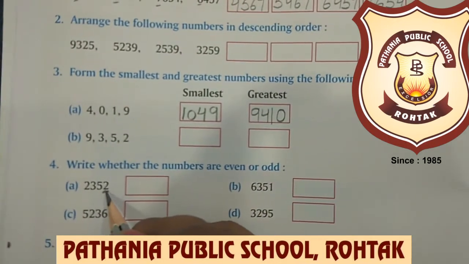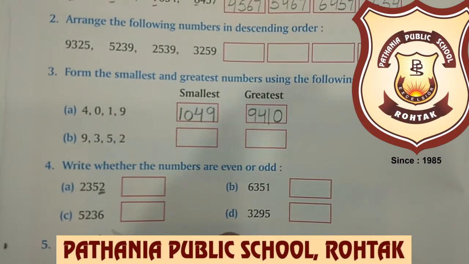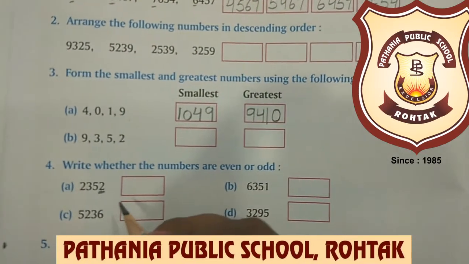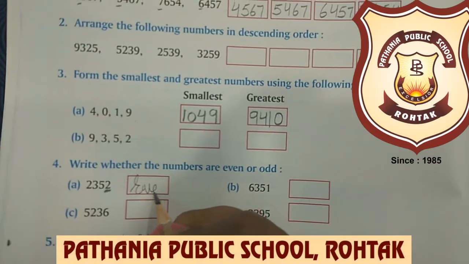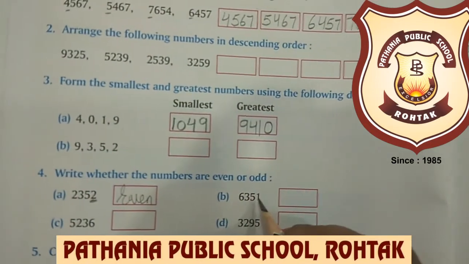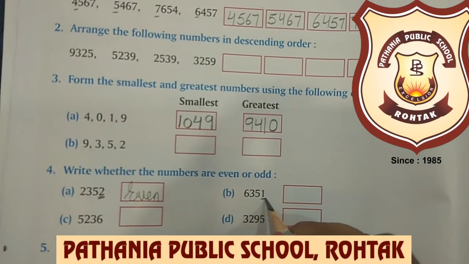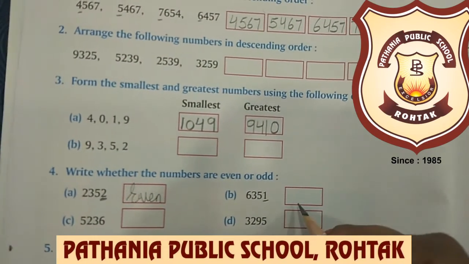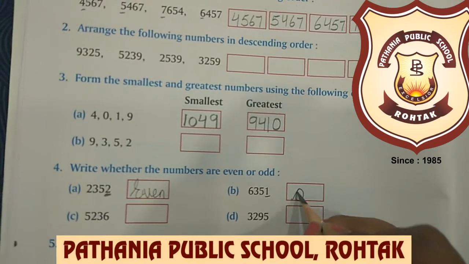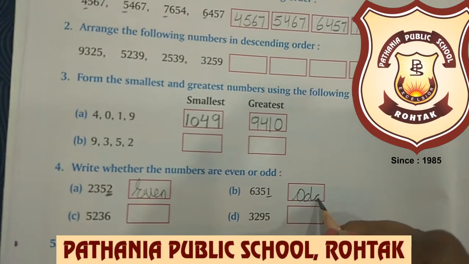Now the ones place digit is 2. Now tell me, is 2 odd or even? Even, correct. So the number will also be even. Now in B part, the ones place digit is 1. Now tell me, is 1 odd or even? Odd, correct. So the number will also be odd.